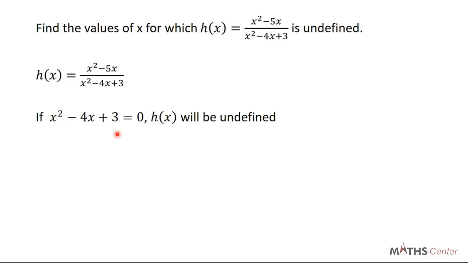It's the same thing. When the question tells you to find the zero of the function, it is the same as finding the value that will make the function undefined. So here we are being told to find values of x that will make this function undefined. So we equate the denominator to 0. So we solve s squared minus 4s plus 3 is equal to 0.